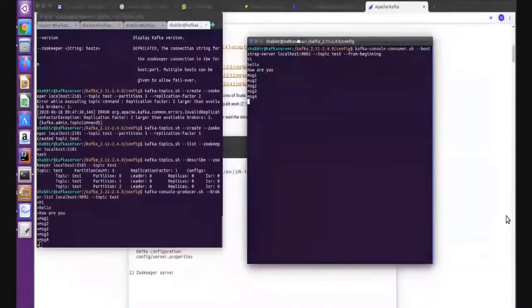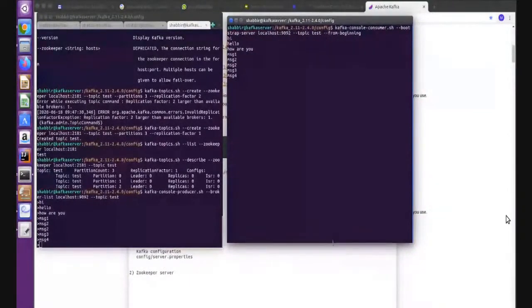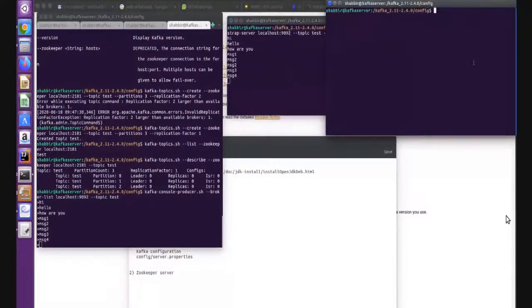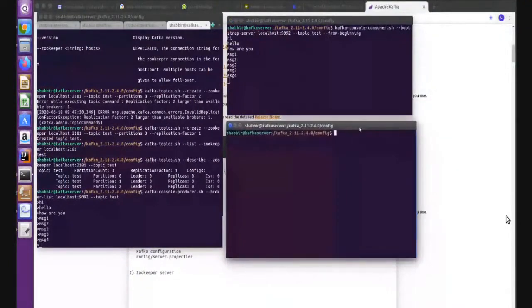What you see is how independent it is. Right now I have started only one consumer, but I can start multiple consumers. If multiple consumer applications are ready to get the same data, then no problem, I can get the same data. So you can start another consumer.